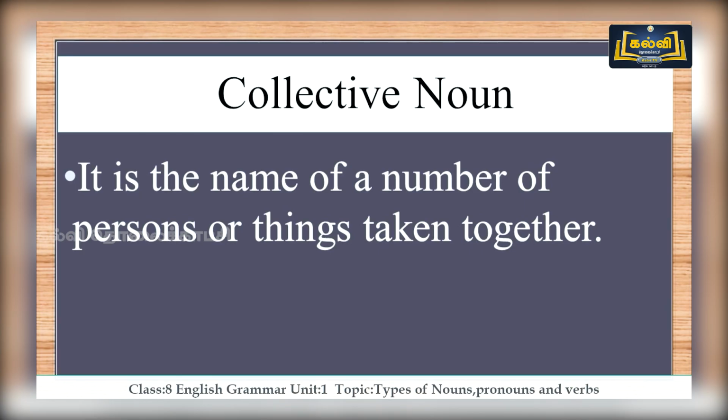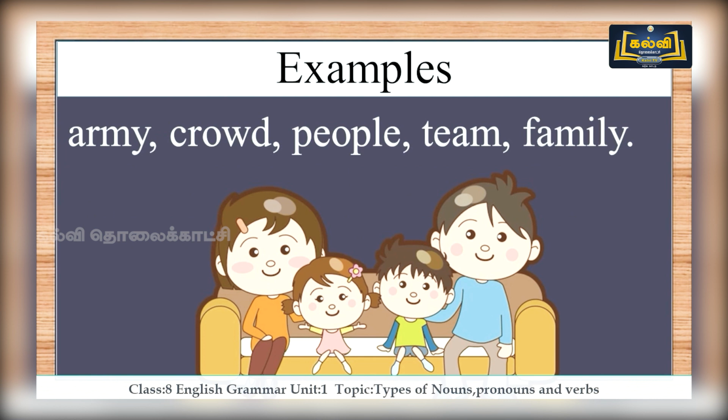Now let's move on to the third type, collective noun. What is that? Collective means combination or together. It is the name of a number of persons or things taken together. We call it a collective noun. So let's check some examples. Army, crowd, people, team, family, where there are more than 2 to 5 members. And let me show you some images and tell you the collective nouns.